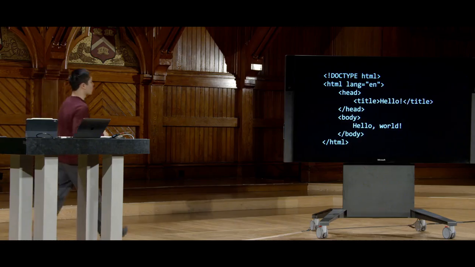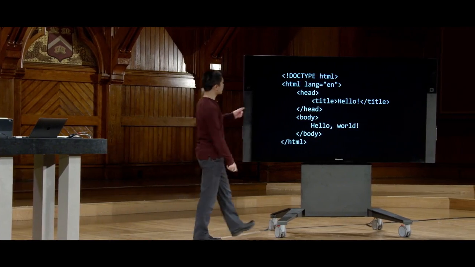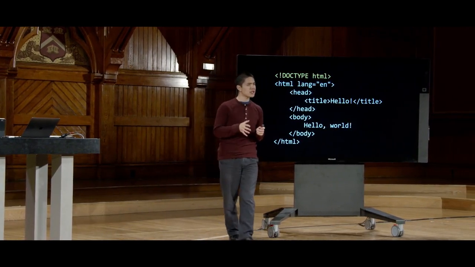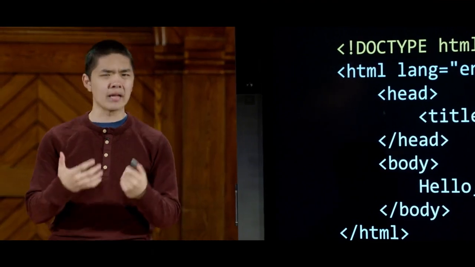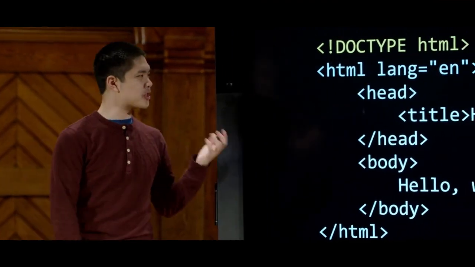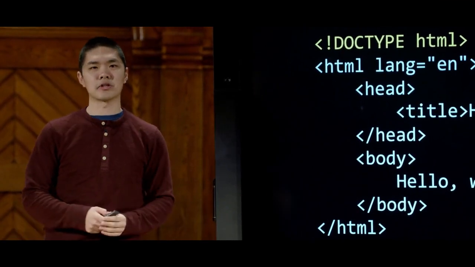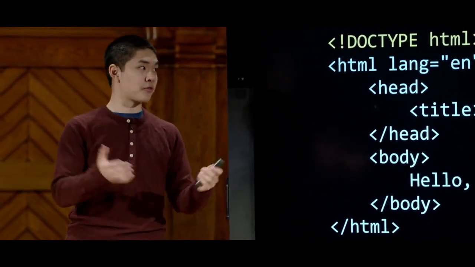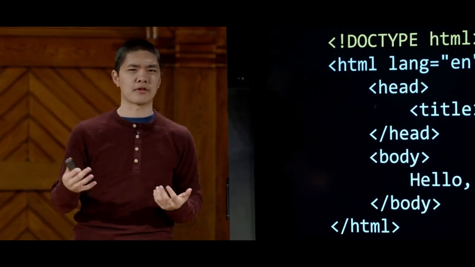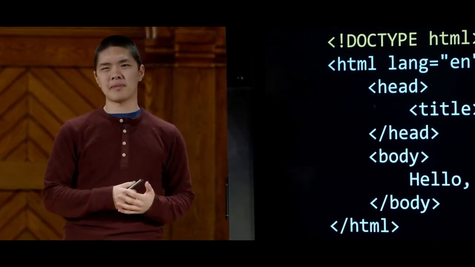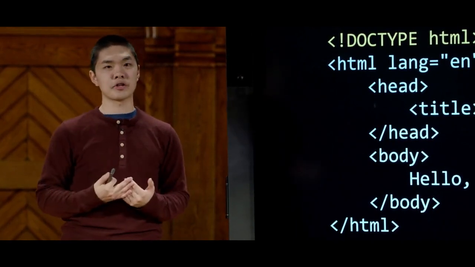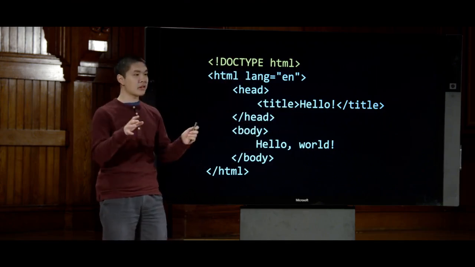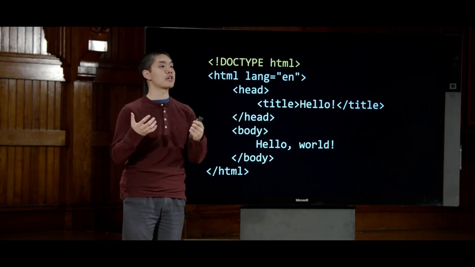So here again was the web page that we were just looking at. And this very first line here, doctype HTML, is what we might call a doctype declaration. It's a way of telling the web browser what version of HTML we're using in this particular web page. Because depending on the version of HTML, the web browser might want to display different information, or it might need to parse the page a little bit differently. Each version of HTML has had a slightly different way of indicating that version. But this line here, doctype HTML, is our way of saying that this HTML page is written using HTML5, the